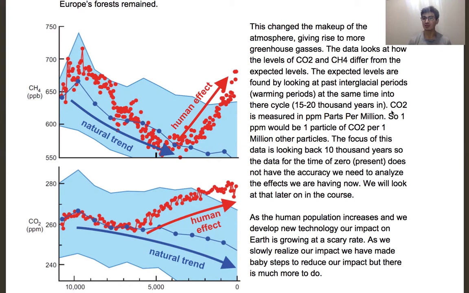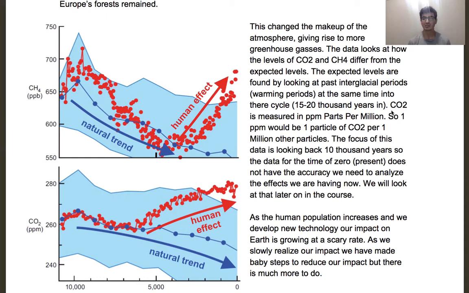Now, that's not to say the atmosphere has never looked like this before, because there have been periods where it has, but in the past millions of years, the atmosphere has not looked like this, and it's only because humans have impacted it that it looks like this.